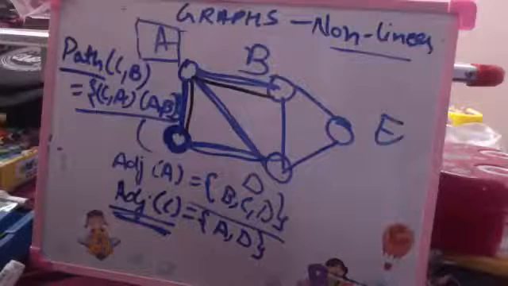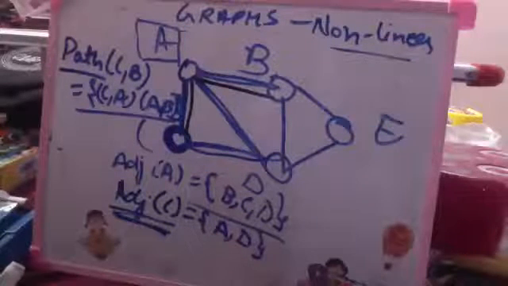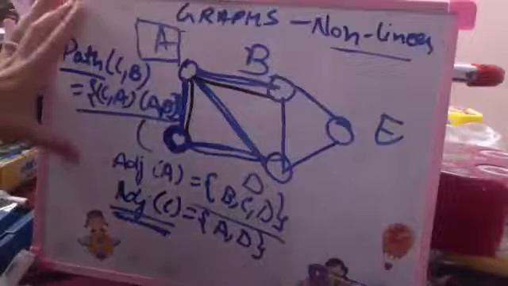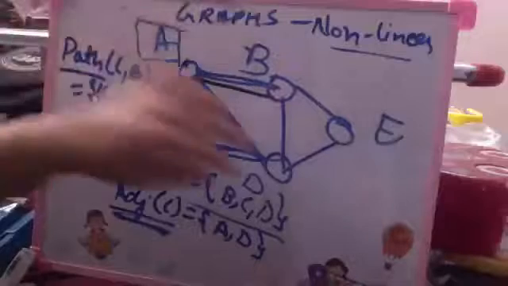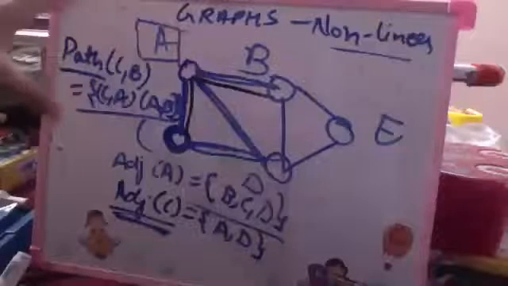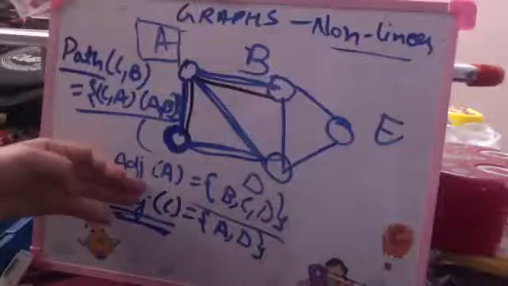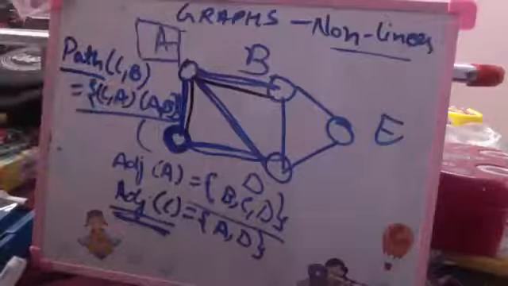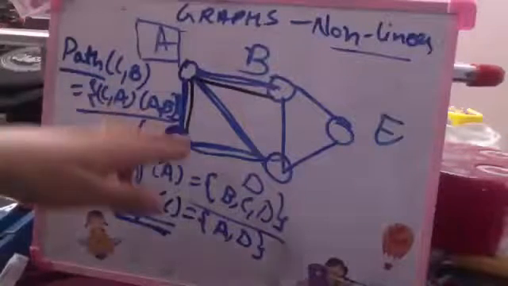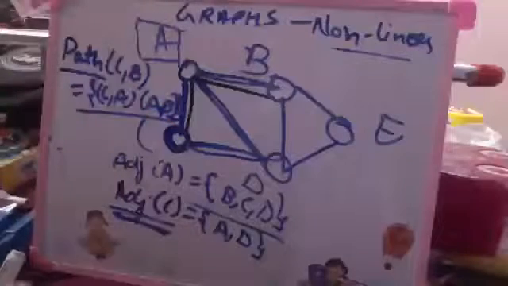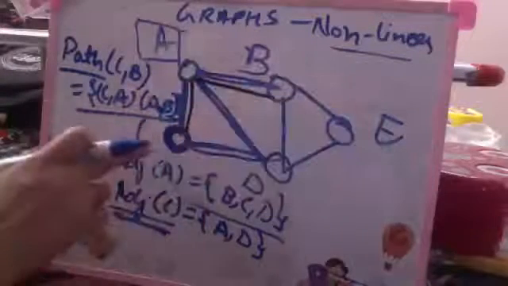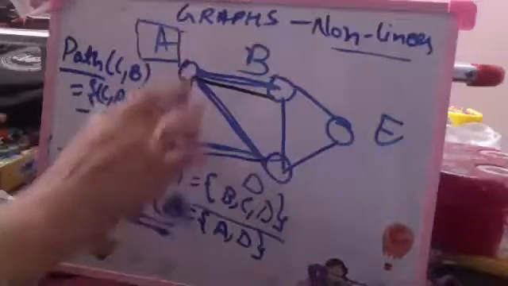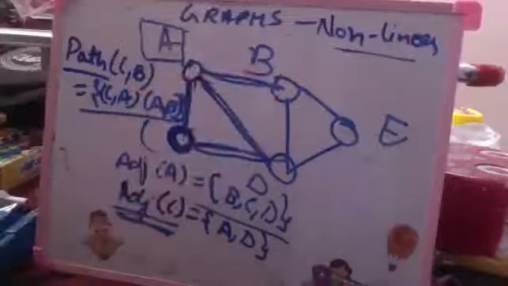I am only right now telling you what are the basic meaning of definitions. अभी तक मैंने कुछ भी नहीं बताया. I'm telling you there is a graph G जिसमें कुछ vertices हैं या nodes हैं V, कुछ edges हैं E. Then I am telling you what do I mean by the adjacent edges. I am trying to tell what do I mean by path between any two nodes in the graph. It is a path which is going to be connected using edges only. If I have to reach E from C, then there can be many possible paths. It is possible that there are many paths between C and E.